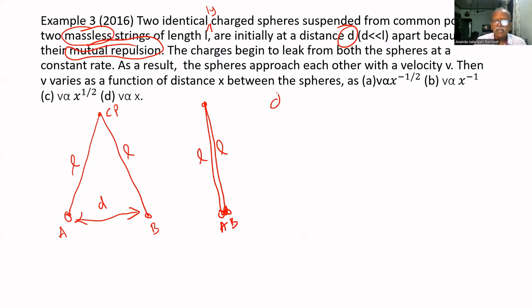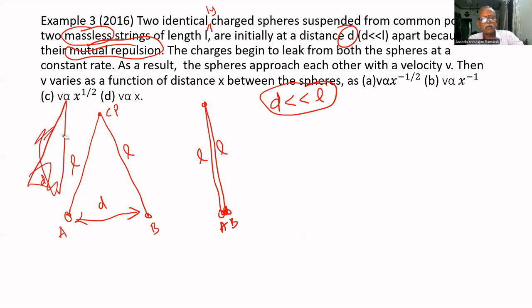Another thing given is that D is far, far less than L. That is also given. This length is very, very long and this D is very small. Why it is given, we will see later.